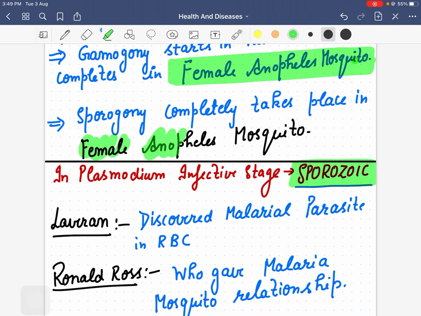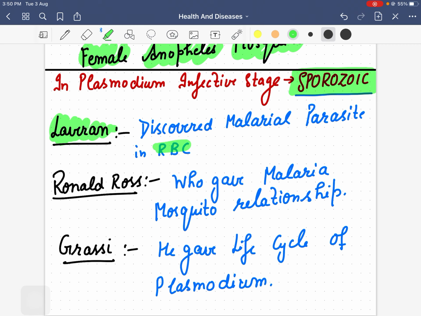There are three scientists who are very important to discuss here for your NEET. First is Laveran, who discovered the malarial parasite, the plasmodium, in RBC.